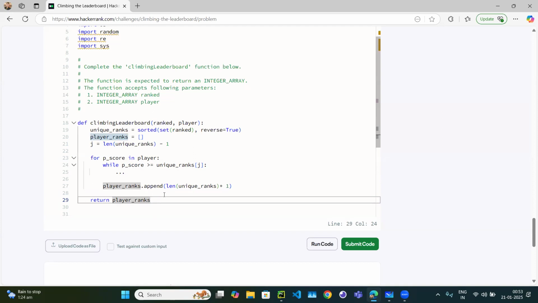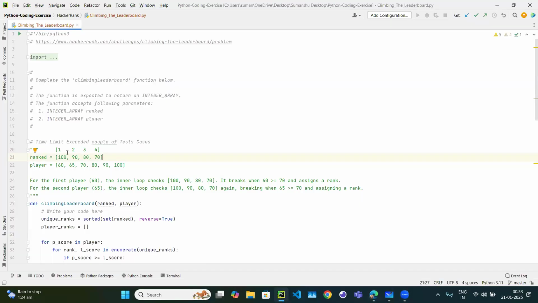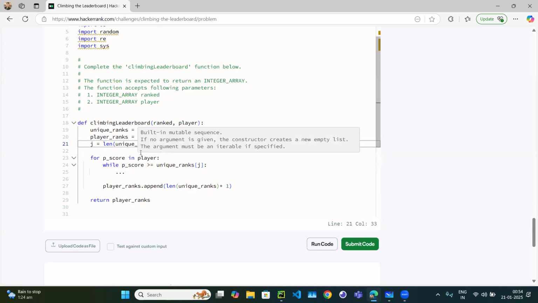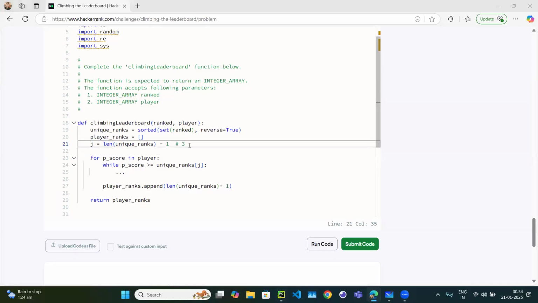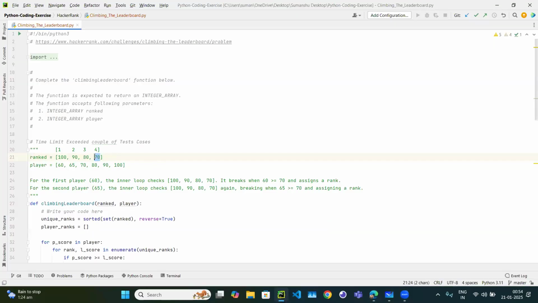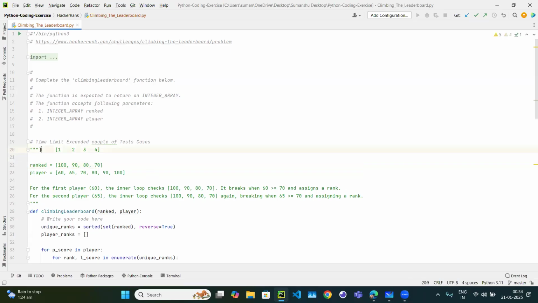And currently, what is j? j is 1, 2, 3, 4. Not 4, basically 3, because the length of unique ranks is 4. 4 minus 1 is 3, and we are checking the third index. So you can say this is the ranks.